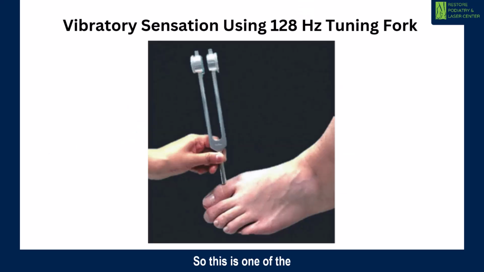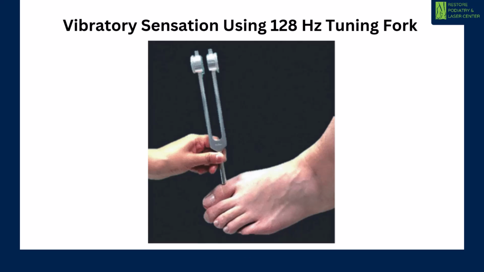So this is one of the tests that I use on patients to find out how much nerve damage there is. This is called vibratory sensation. We use this instrument called a 128 Hz tuning fork. You should be able to feel vibration on your toes as well as the ankle and the legs. If you don't feel vibration, this indicates that you're at risk of getting neuropathy.